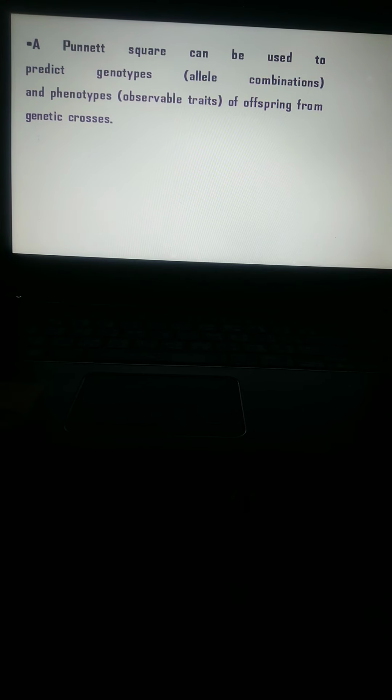Mendel proved this law. A Punnett square is used to predict genotypic allele combinations, their alleles, genes and phenotypes, so they can observe traits of offspring of a genetic cross.